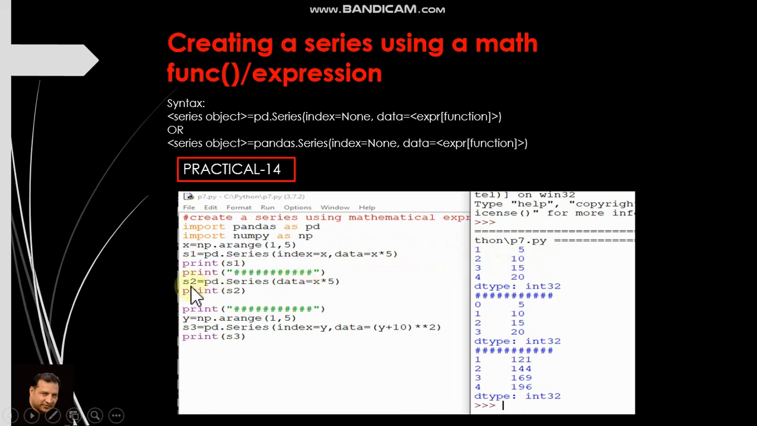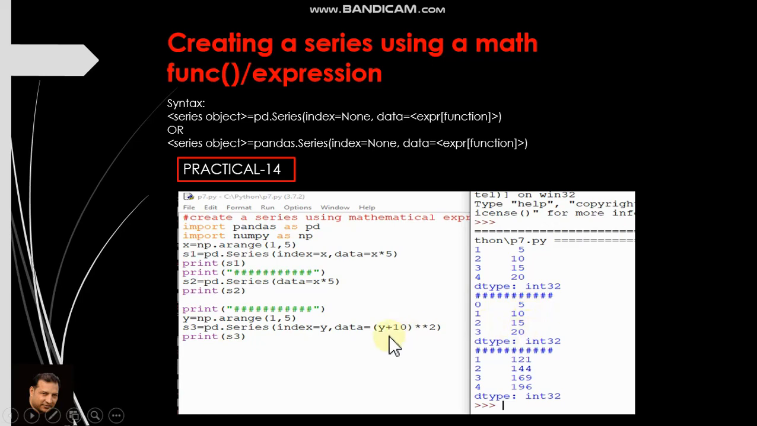One more example. S2 is equal to pd.Series, data is equal to x into 5. Now here the index is missing. Then what will happen? It will create its own index with 0, 1, 2, 3. See the output of S2. This is your S2 and this is your output. 0, 1, 2, 3 is your index and the numbers are 5, 10, 15, 20.